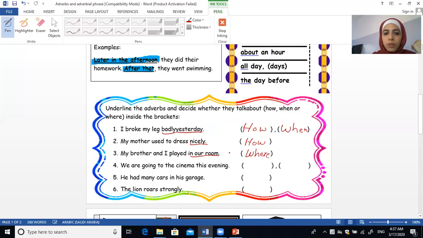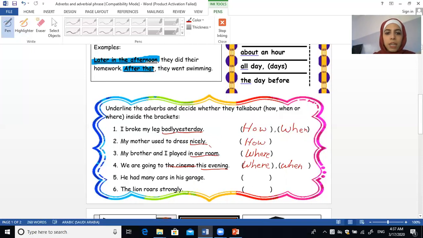We are going to the cinema this evening. I have two adverbs, be careful. To the cinema is one, and it's a place where we watch movies. And this evening is a time, so when. This is where for cinema, and this is when for evening.